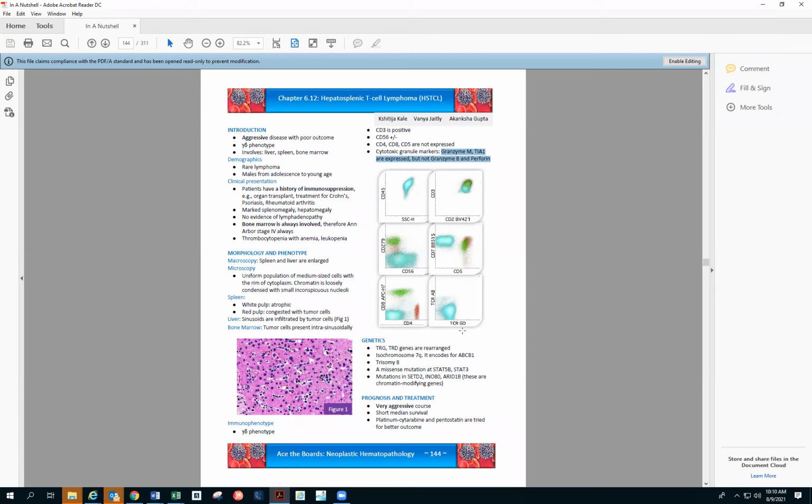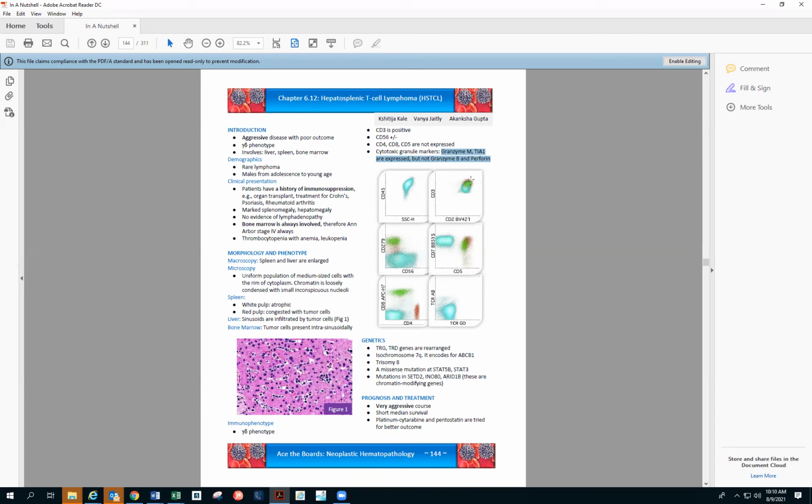So the hepatosplenic, one thing that you have to remember is it is TCR gamma delta. So you can see that TCR alpha beta is negative and TCR gamma delta is positive. Negative for CD4, CD8. CD56 can be positive. Here you can see the partial positivity for CD56. There will not be a PD1 or CD279. Downregulation of CD5, that is not expressed. So CD4, CD8 not expressed, CD5 not expressed. CD7 will be there.